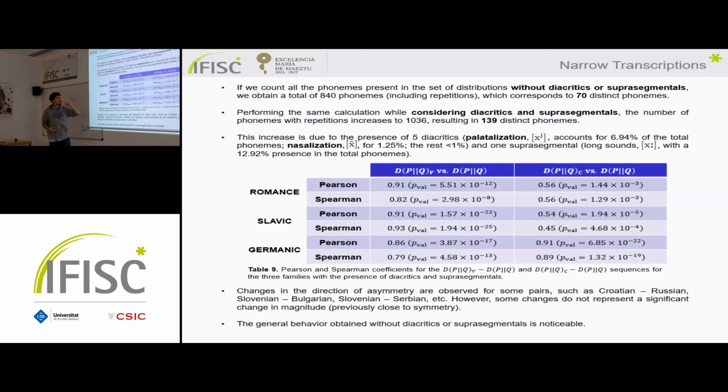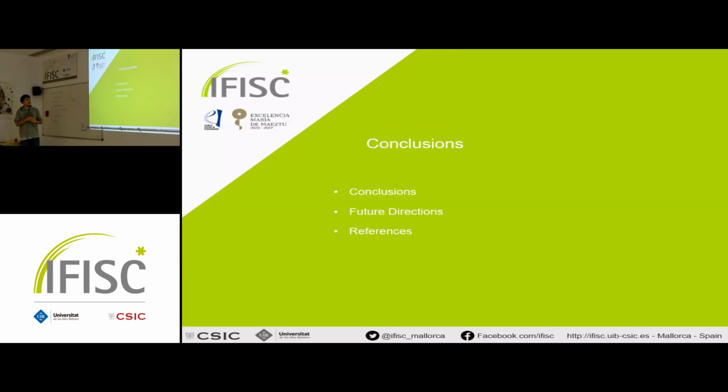We can see that there is a stronger correlation with the vowel distribution for the case of Romance, and a lower correlation with the case of consonant phonemes. And the same happens for the Slavic family. So they are in synchrony with the other results. But for the case of Germanic, we have a greater correlation for the case of vowel phonemes, but the consonant distribution stays constant. So, well, these are all the results that we have found.